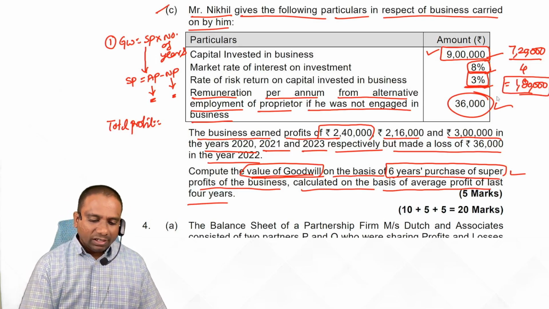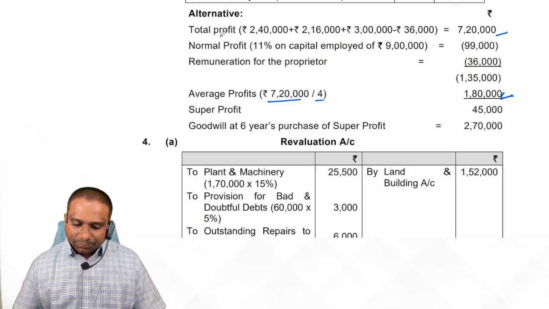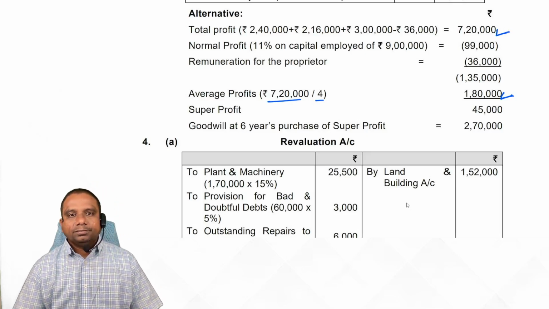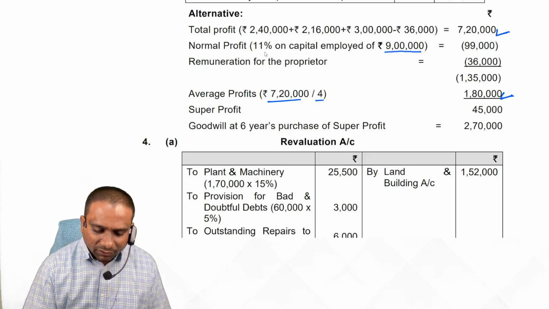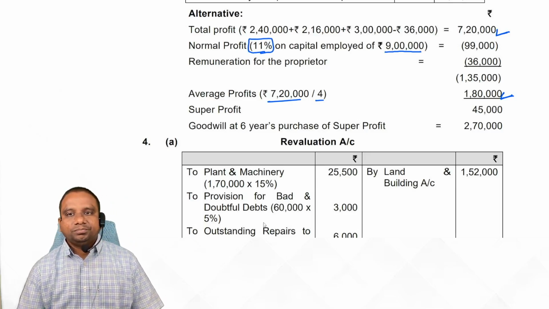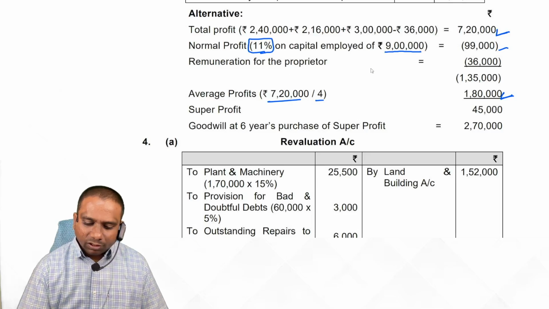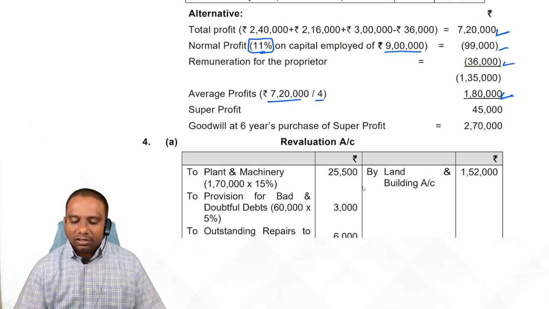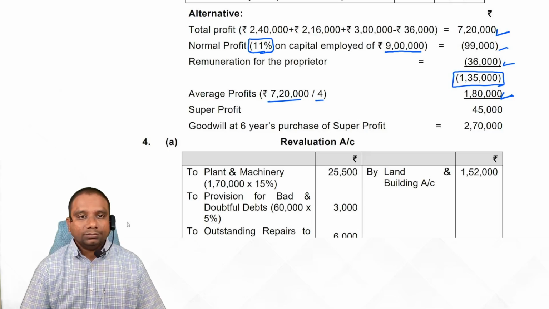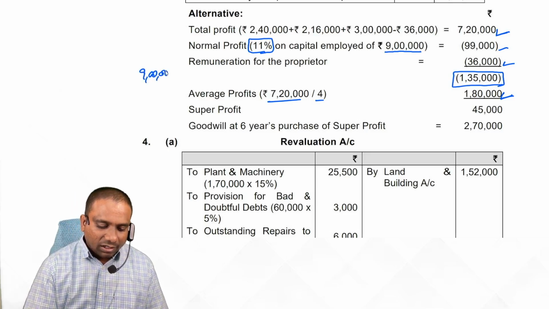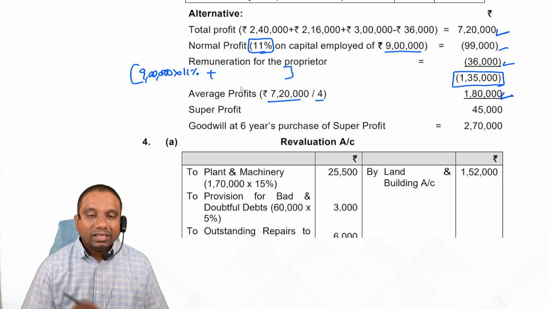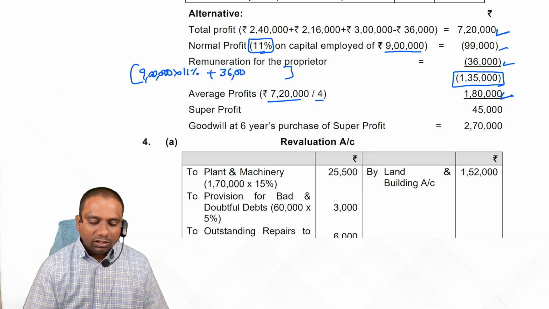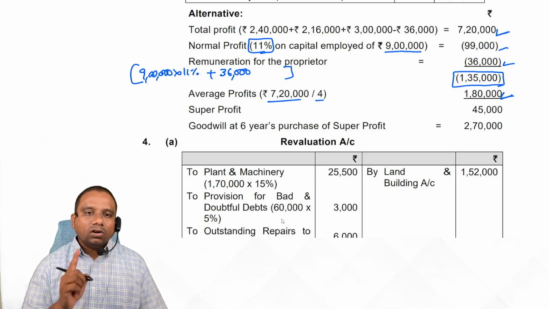Now, normal profit, how do we calculate? Simple. Look at it first. This is our total profit. Now, normal profit, how do we calculate? On 9 lakhs, simply calculate 11%, 99,000. Remuneration for the proprietor, 36,000 rupees. And the remaining is nothing but normal profit. This much normal profit I have to earn. On 9 lakh, I have to earn 11% plus my alternative employment. From my alternative employment, I am earning 36,000. This is called normal profit.